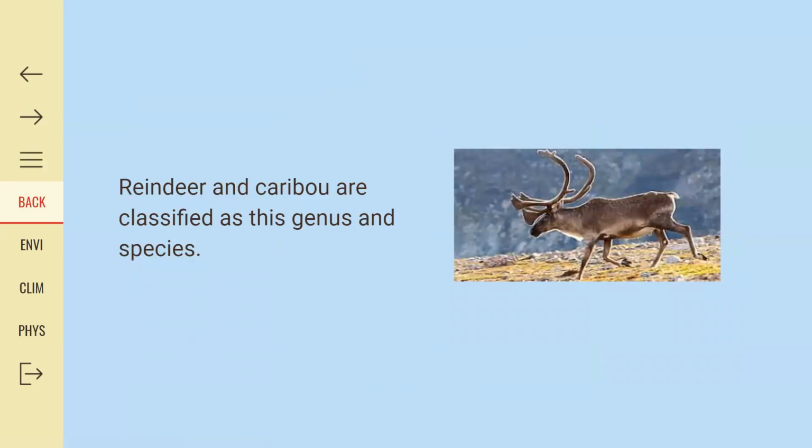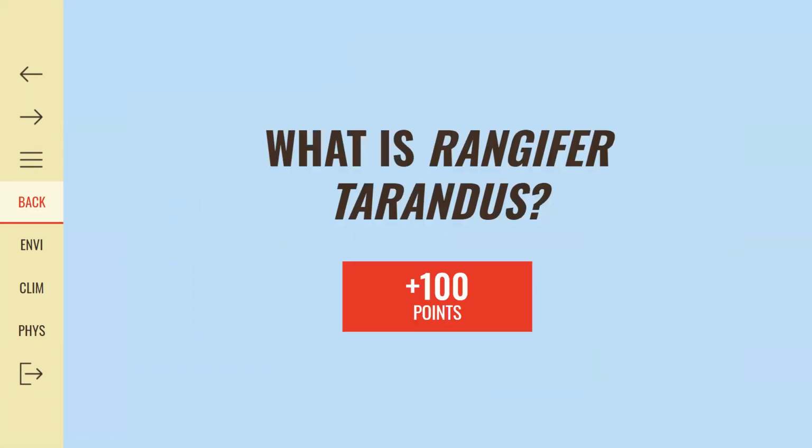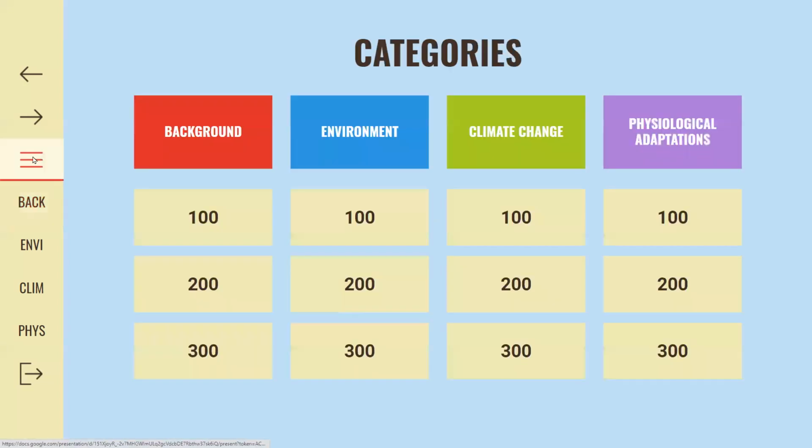Reindeer and caribou are classified as this genus and species. What is Rangifer tarandus? Yes, that's correct. In fact, the European Asian subspecies are referred to as reindeer, while those native to North America are generally known as caribou. First 100 points goes to you. Now on to Ivan, next category, please.